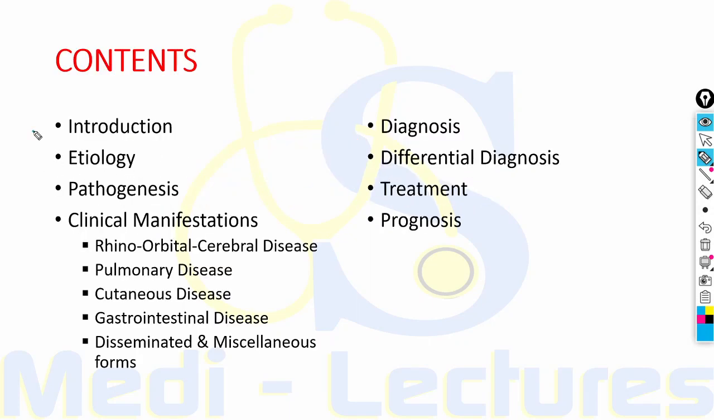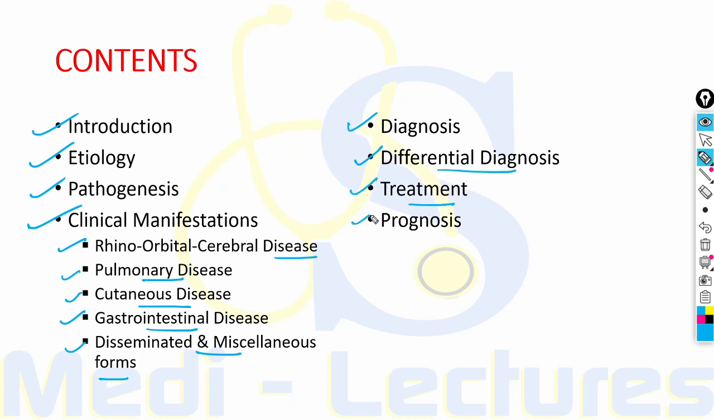We will see the introduction, then what is the etiology and pathogenesis of mucormycosis, and what all clinical manifestations can occur, like rhino-orbital cerebral disease, pulmonary disease, cutaneous disease, gastrointestinal and disseminated and miscellaneous forms. How to diagnose this condition, what all are the differential diagnosis, treatment, and finally what is the prognosis of the